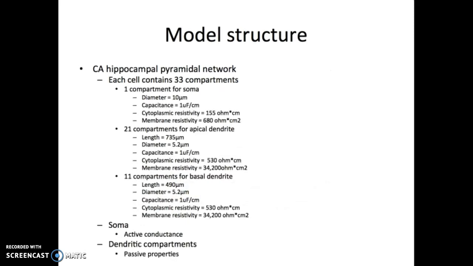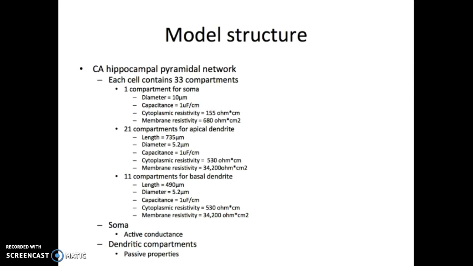The model that I used for this project is a simplified model that was used in a similar study done by Chen Chu in 2015. I reference the article in the reference slide at the end of my presentation. The compartment model was built by using the program Neuron. I simulated a hippocampal pyramidal network because it is a typical region where theta wave oscillates.